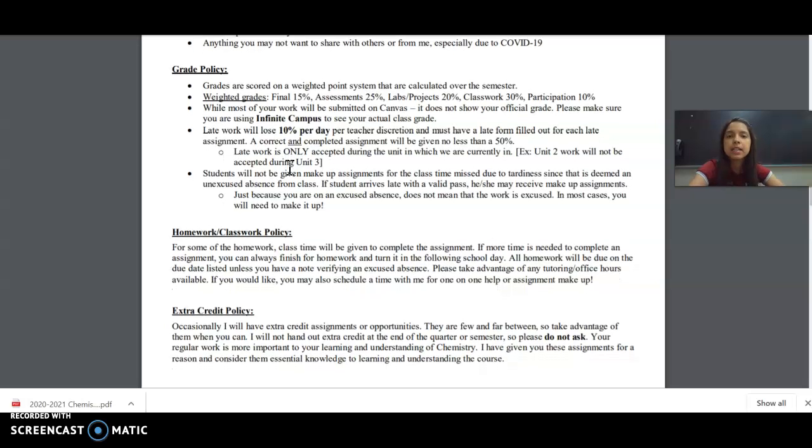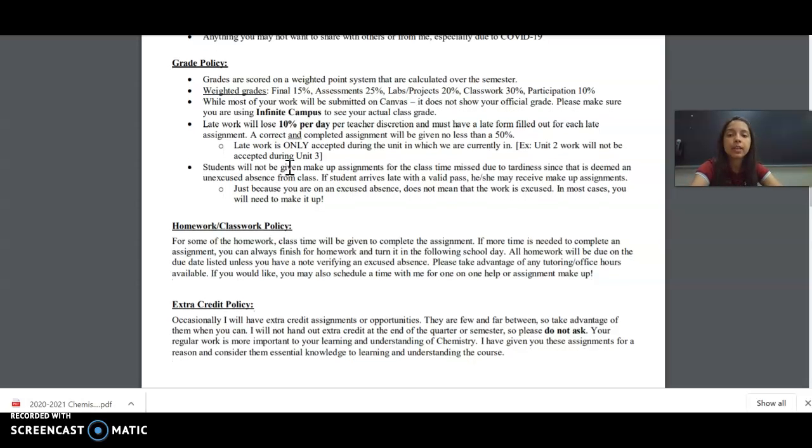Late work will be accepted throughout the unit. So if you're in unit 1 and you forgot to turn in something, you can turn it in. You will get points deducted. But once unit 1 is over, I will no longer be accepting work from that unit. You have until the last day of that unit to turn in late work. It does not mean that you're not going to get points deducted. You will. But after that unit is done, I will not accept any work from that unit.